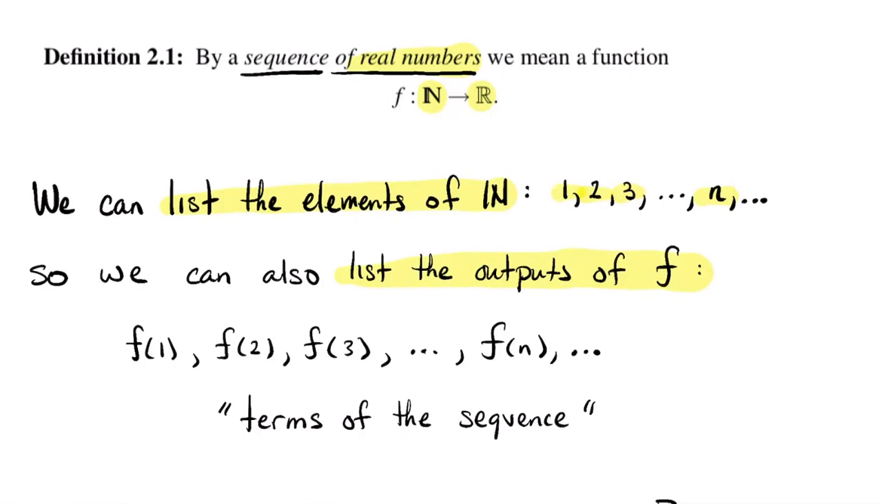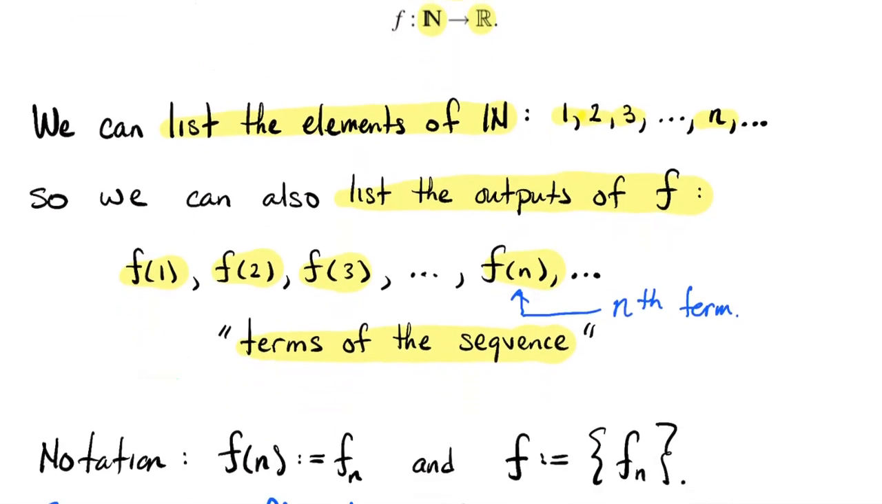So given a sequence, that is, given a function from the natural numbers to the real numbers, I can list its outputs. I can look at f of the first natural number, f of the second natural number, and so on. Just like in calculus, we'll use that same terminology. We'll call these things the terms of the sequence. In particular, if I highlight one by drawing a little arrow to it, I'll refer to this thing as the nth term. The first term of the sequence is the value at 1, the second term is the value at 2, and so on. So the nth term of a sequence is simply the function's value at the nth natural number, exploiting the order of the natural numbers.